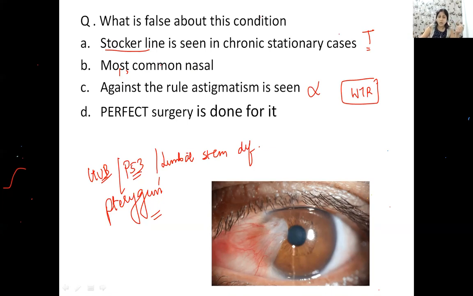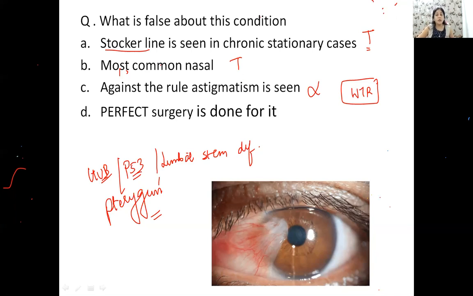Okay? We all know that pterygiums are most commonly nasal in position. Okay, this too we all know. Now what happens, children, when you have something on the horizontal meridian encroaching towards the cornea, there will be a flattening of the cornea at that particular axis.